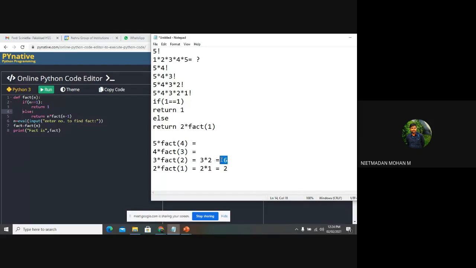And this 6 will be going to the fact of 3 function. So it will be 4 into 6, the value will be 24. And this 24 will be going to the value of the function factorial 4. So it will consist of 5 into 24, the value will be 120. Yes?